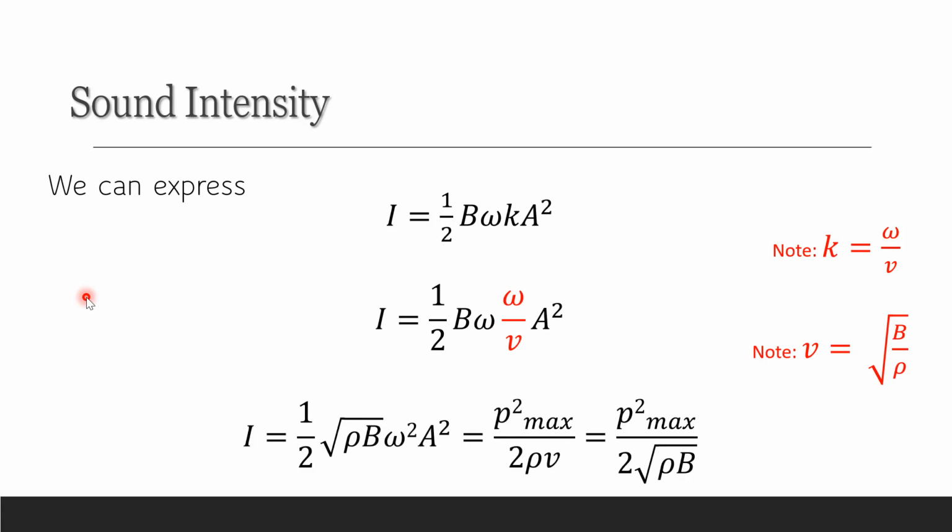We have P max squared over 2 square root of rho times the bulk modulus. Take note, P max is equal to the product of the bulk modulus times k times the amplitude A. So this is the expression for sound intensity.